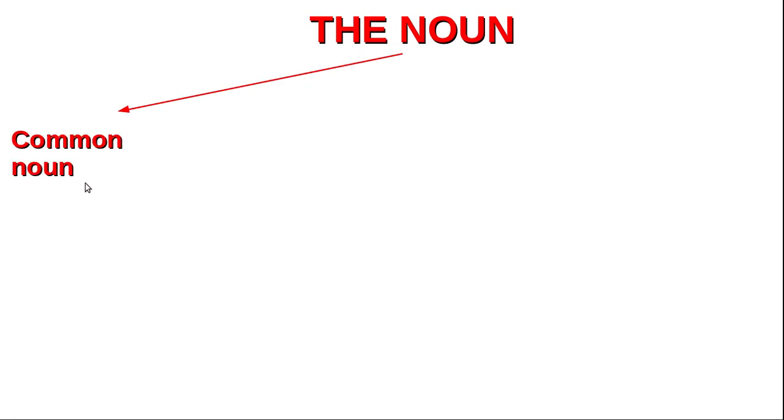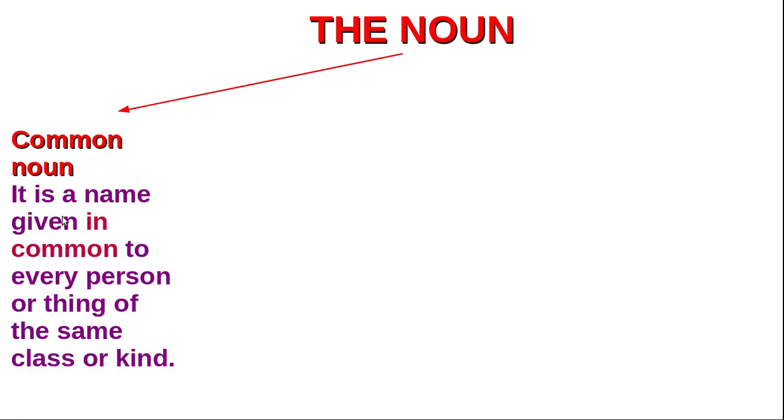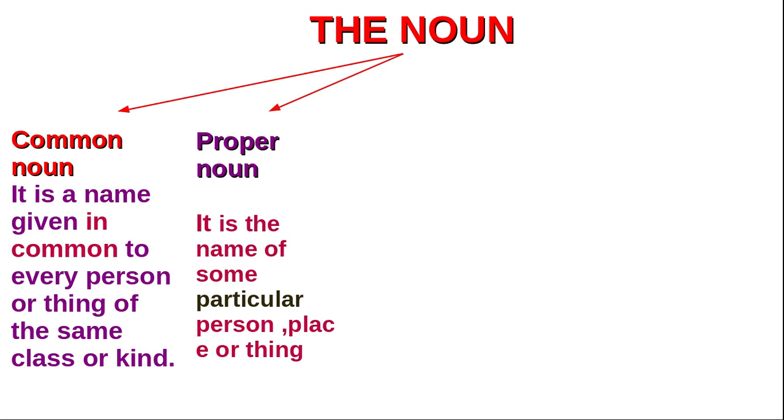First, common noun. You remember, it's a name given in common to every person or thing of the same class or kind, that is common to everyone in that group. That is called common noun. Next one is proper noun. You know, it is the name of some particular person, place or thing. Particular, a special person. It begins with a capital letter.